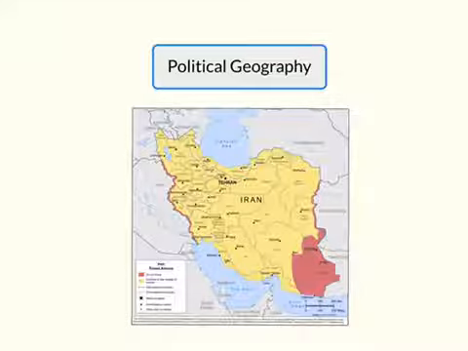So as you can see, Iran is bordered by quite a lot of countries. It's bordered by Azerbaijan, Armenia, and Turkey to the northwest, and to the northeast, Turkmenistan. To its east, you can see Afghanistan and Pakistan, and to the west, you can see Iraq.